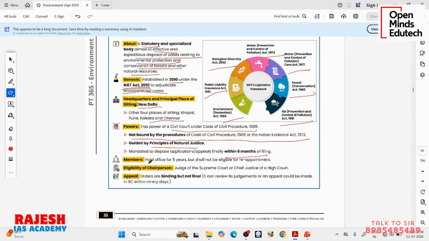Any member who is appointed for NGT usually holds office for 5 years. He is not eligible for reappointment. Usually, the chairperson of the NGT is a Judge of the Supreme Court or Chief Justice of a High Court.